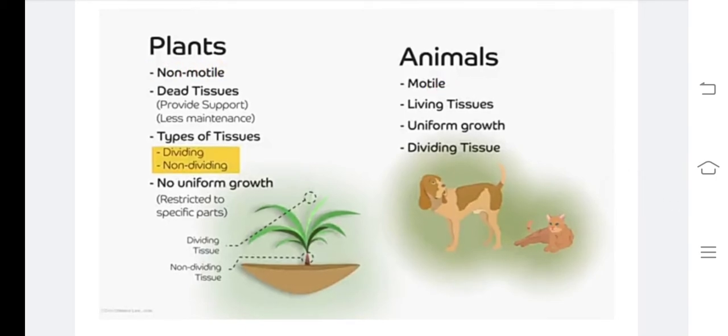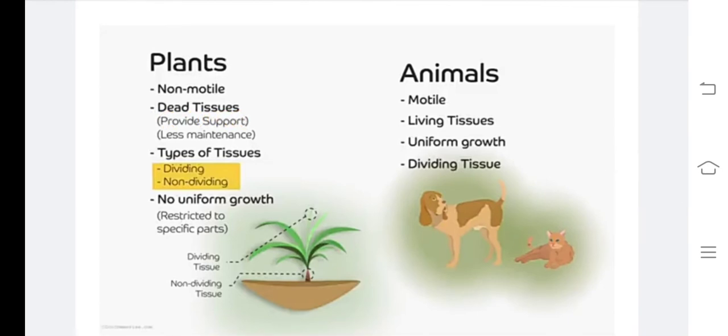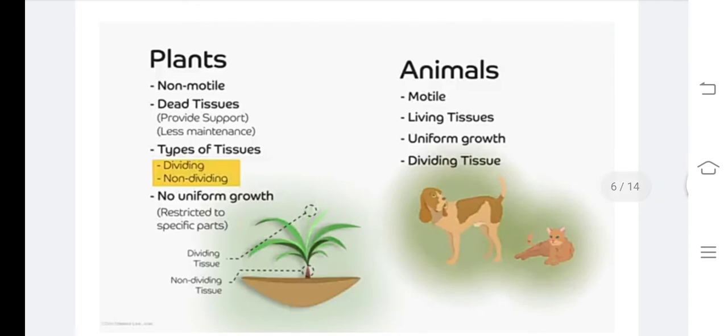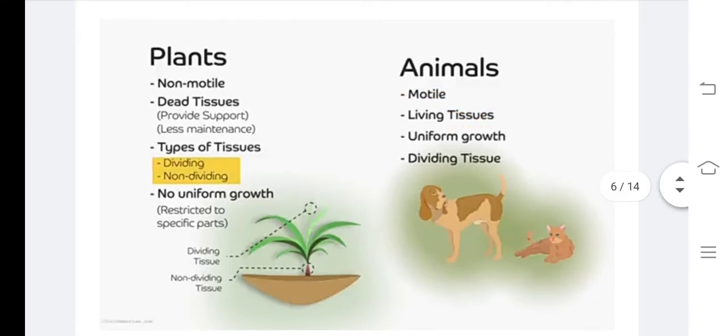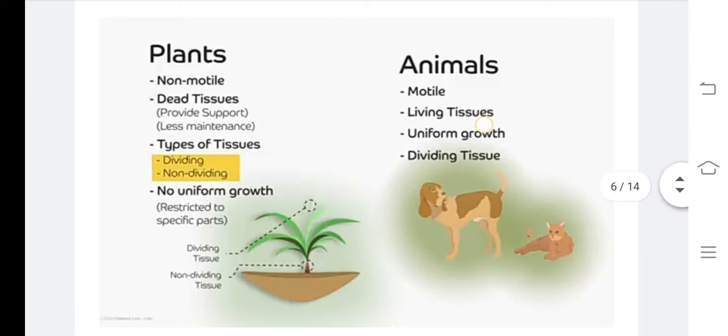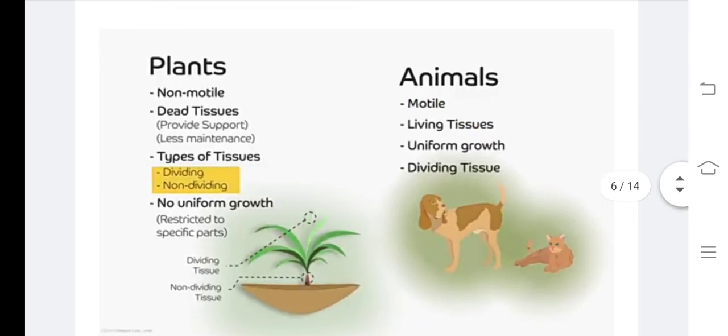Most of the plant tissues are dead because they need mechanical support, children. They are not moving on their own, so they are stationary, non-motile. Usually, plant tissues are dead in nature because they need only mechanical support. They do not need any living tissue. Animals move by themselves, so they require living tissue. Why do animals require living tissue? Because they need nutrition, and it carries out all the activity.